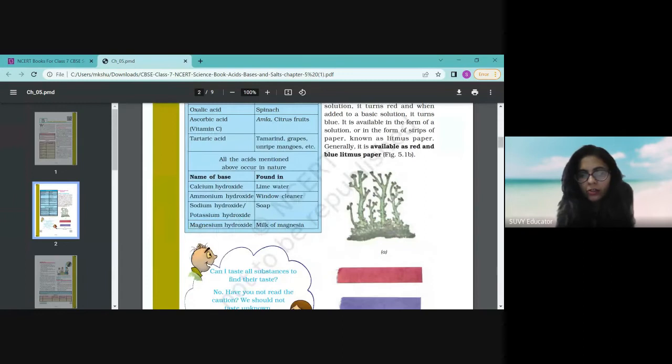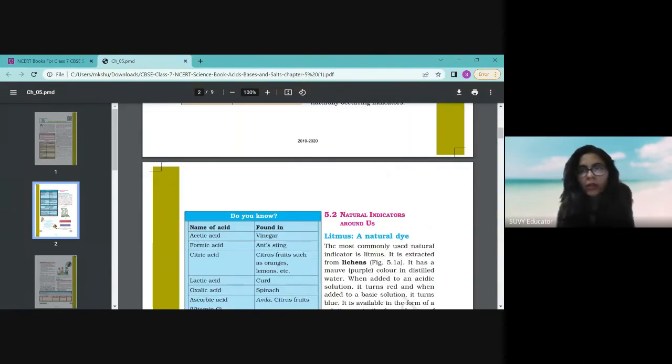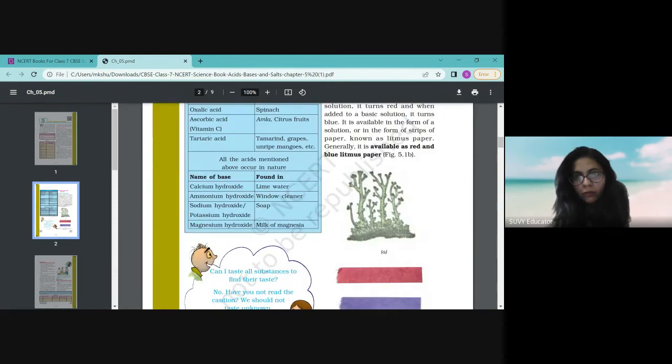It is a natural dye, and it is obtained from lichens. It is extracted from lichen. It has a purple color in distilled water. What is distilled water? Distilled water is water from which all the minerals are eliminated.